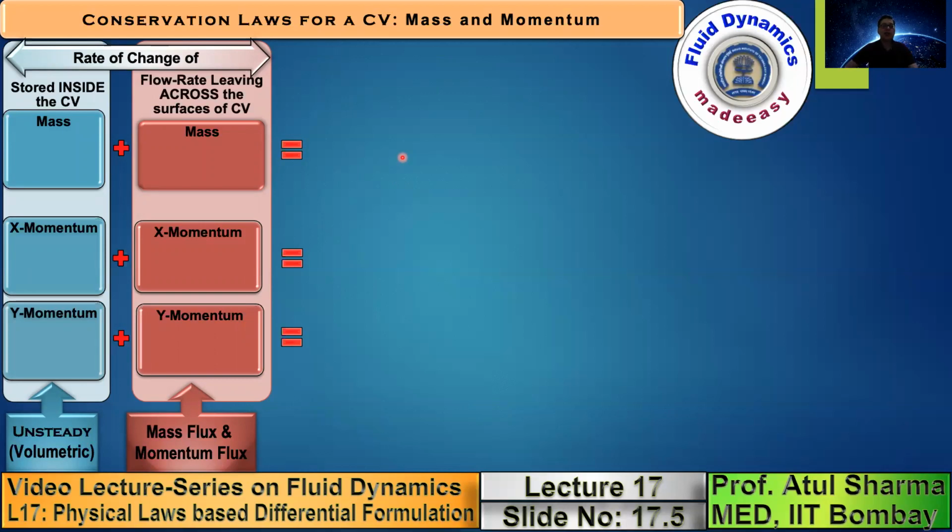Here we use a fixed region approach where we apply the conservation law, where this rate of change is used in an Eulerian approach. This rate of change consists of two terms: the rate of change of mass and momentum stored inside the control volume. This is the first rate of change, and there is a second rate of change corresponding to the rate of change of mass flow rate, x momentum flow rate, and y momentum flow rate leaving across the various surfaces of the control volume.